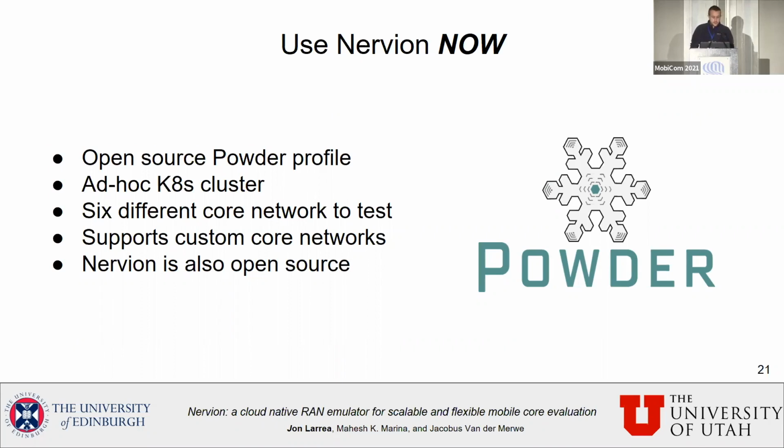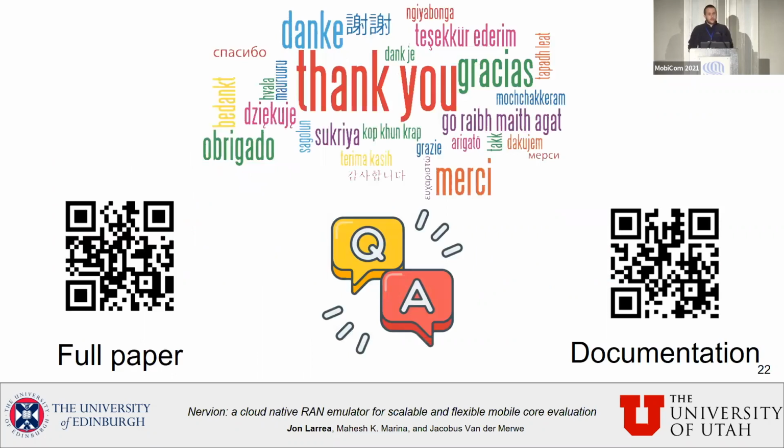And finally, I would like to say that not only is this profile open source, but Nervion is also open source. So if you want to extend it to support more control plane events or more data plane traffic generation, you can do it because it's open source. If you are interested in the details of Nervion, I suggest you access the full paper. Or if you want to use Nervion, we have released a complete guide about how to use Nervion on this Powder profile. Thank you.